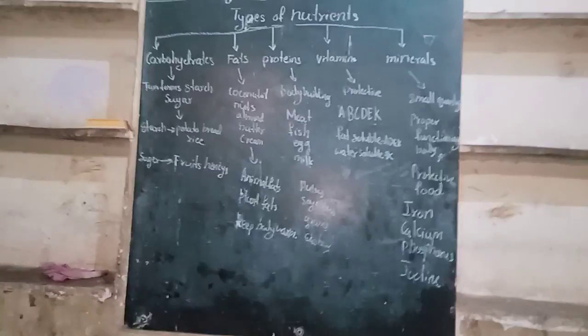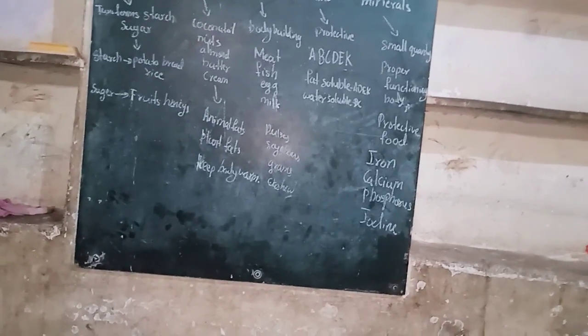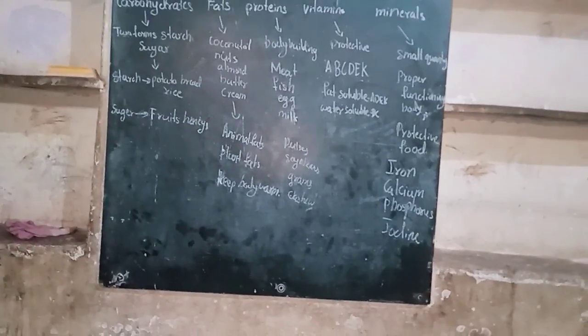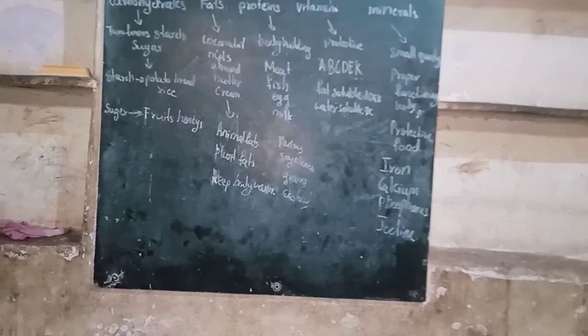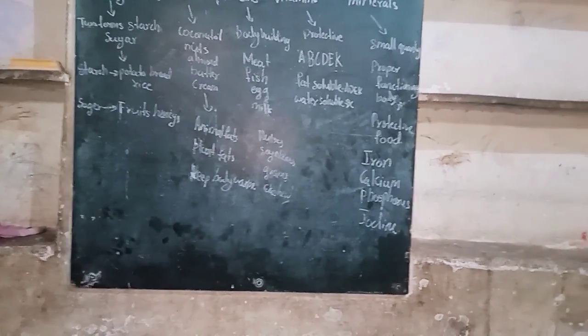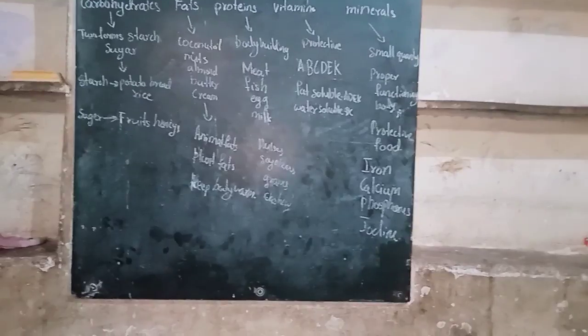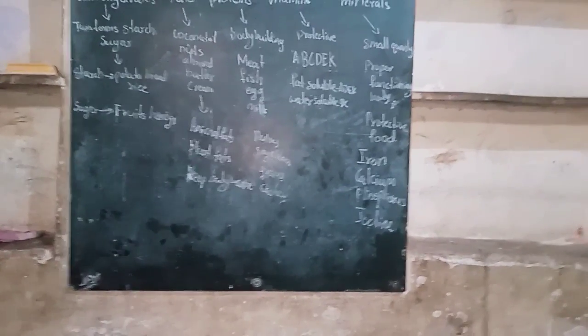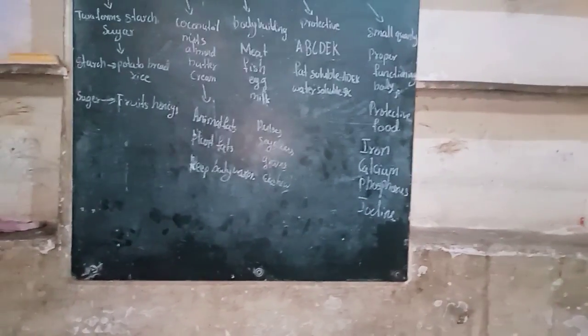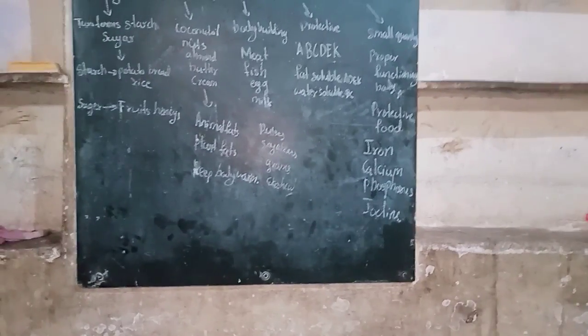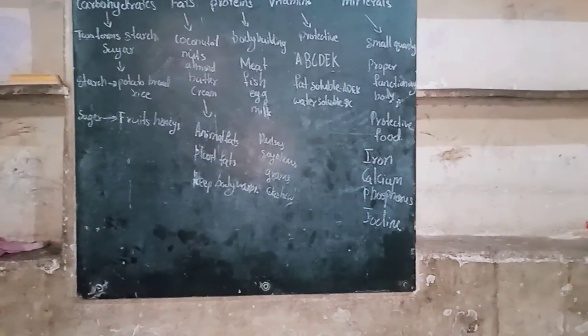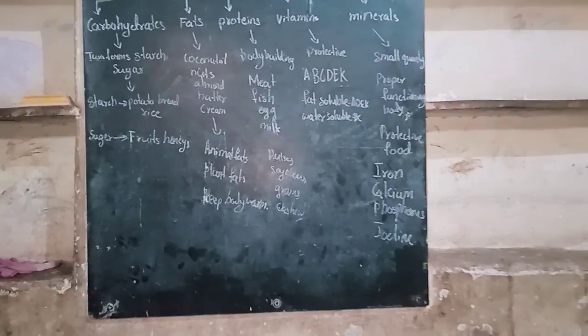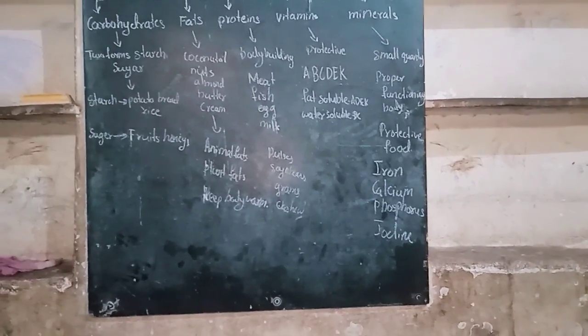Almond means badam. Almonds, nuts, and butter. In the butter also fats are available, and in the cream which you can see on the cake. These are having fats. The fats we can divide in 2 parts. One is animal fats and another one is plant fats.